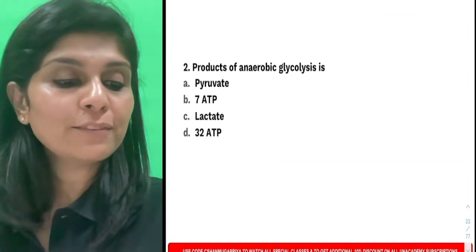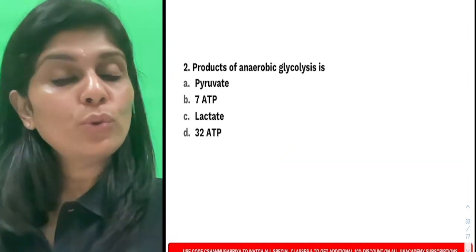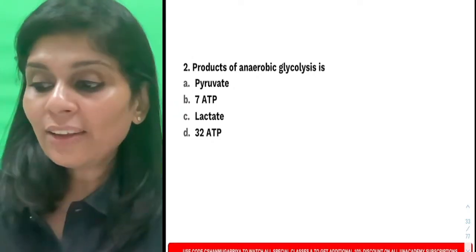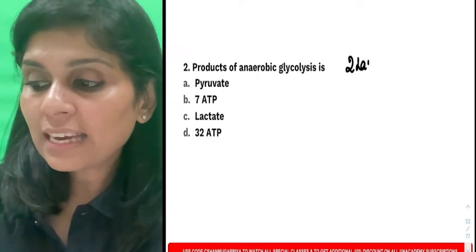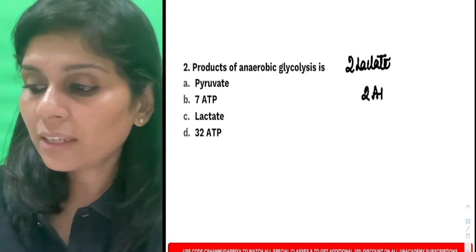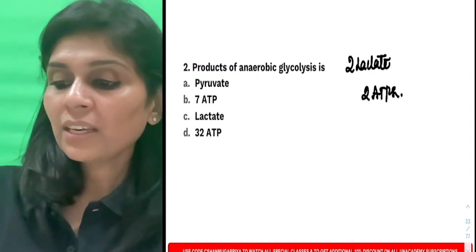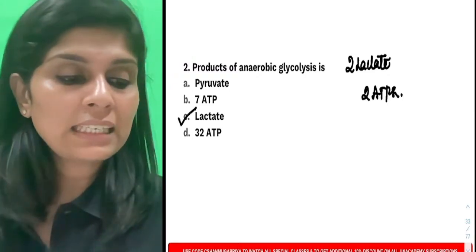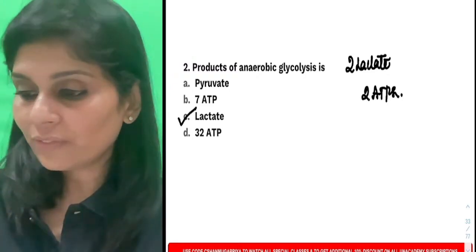So now tell me the answer for this question. I hope now you don't have any doubts. Anaerobic glycolysis, what are the products? Anaerobic glycolysis product will be 2 lactate and 2 ATPs. So what is the right answer here? The right answer here is lactate. Good, Anshul. I am happy that you have understood.